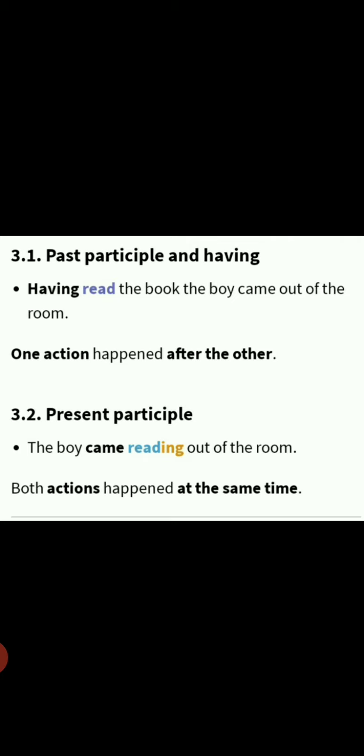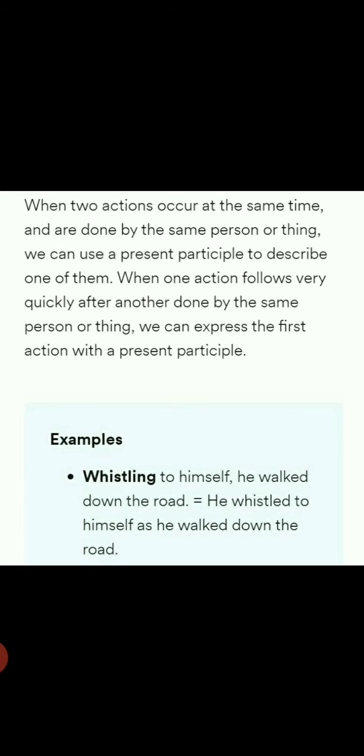We can show both actions also, children, happening at the same time. The boy came reading out of the room. Here both the actions are happening at the same time. That means he was reading the book and he came out at the same time. So remember children, present participles end in ing. They show actions which happened one after the other in quick succession, and actions which happened at the same time, but the verb form will always end in ing. And participles here actually act as an adjective.